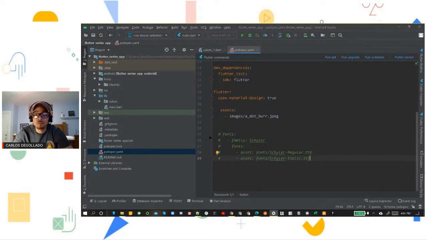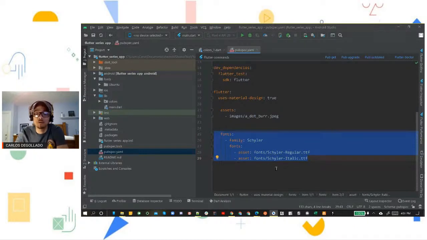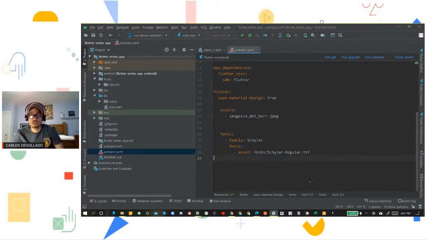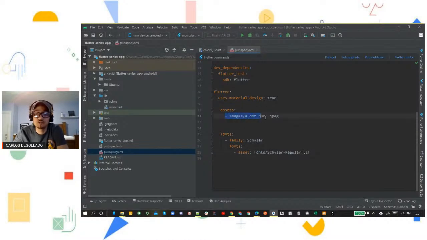This asset, actually, before we move forward too, let's comment this out so we know what we're working with. We're going to highlight those, Control-/ to comment them out, okay? And then we want to get rid of one of these. We'll say this one. And then this is what we're going to alter, this one and this one, because we're going to need both of these. This assets is going to be our image files, and the fonts are going to be our font files that we specified earlier.